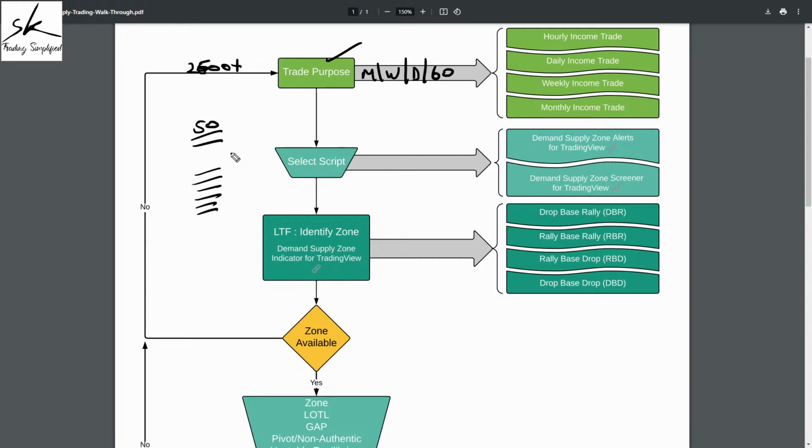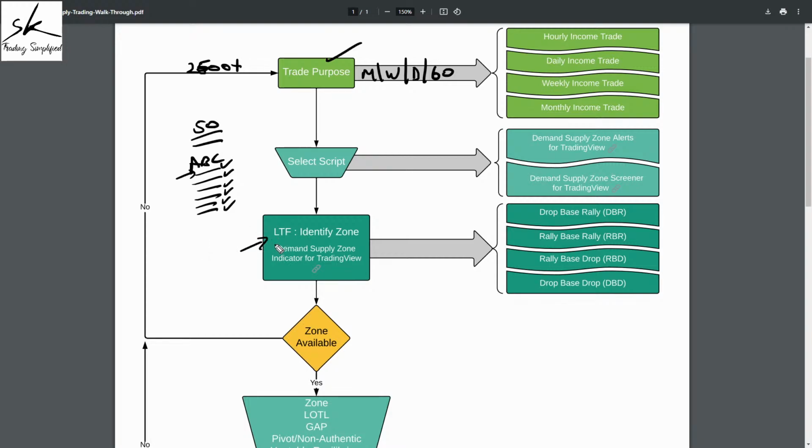Once you have a list of symbols, then you'll have to go through those symbols one by one and see which one matches with your trade plan. The one that matches with your trade plan is an opportunity for you. The one that doesn't match with your trade plan, you simply skip it. So let's assume we got a list of symbols, and we are starting with the very first one. Let's assume the first one was ABC. So what am I supposed to do next?